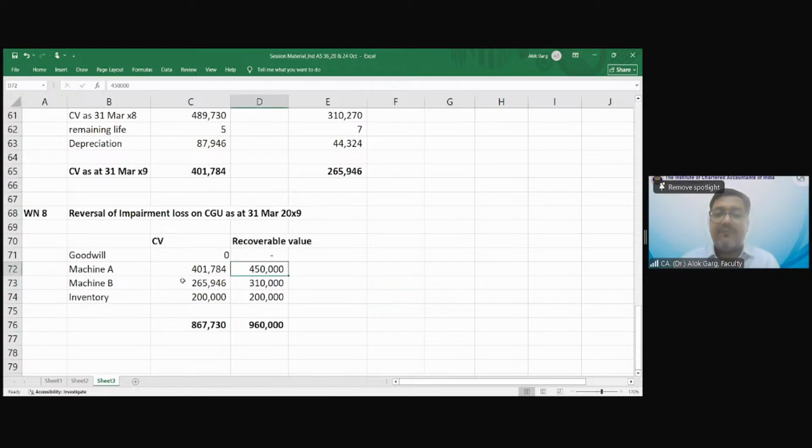Recoverable value of machine A is 450 and the carrying value of machine A is 401,784. So should I increase the value of machine A by 450 minus 401,784? No, sir. Okay, तो क्या करूं? What should I do? Sir, we will consider that if impairment would not have occurred, then what will be the value? And that value and the recoverable value we will compare and take the lower of it. Very good.